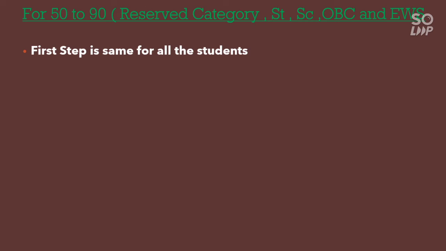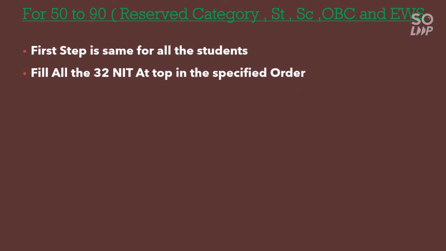Here the first step is the same for all students: check the last year's cutoff and analyze the rank you are getting and which college you are getting, so as to fill accordingly. And next, fill all the 32 NITs at the top in a specified order, because you may get any NIT as you belong to the reserved category.